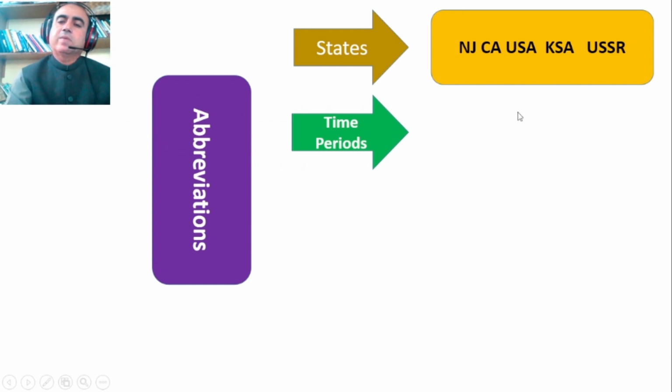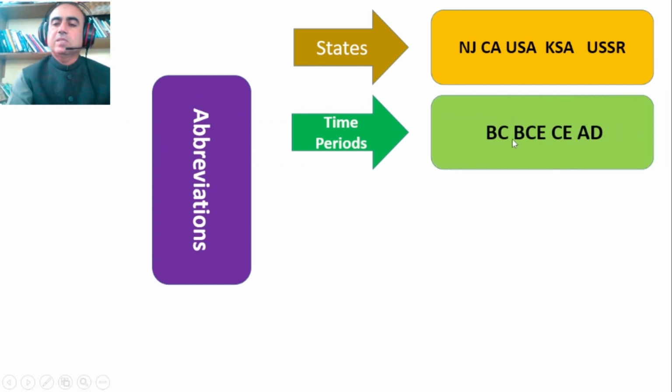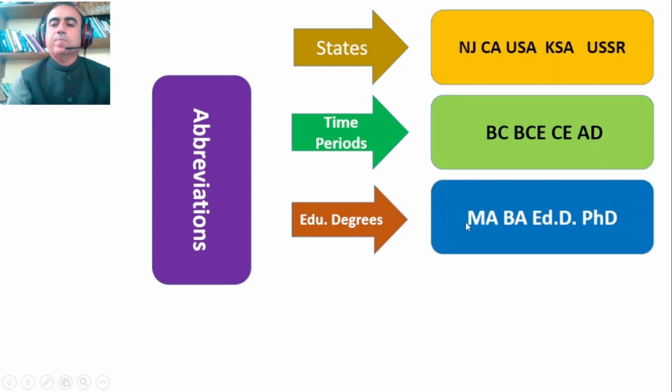For time periods, we use capitals like BC, BCE, CE, AD. Educational degrees, yes, like FA, MA, BA, BEd, PhD. We use capital letters.